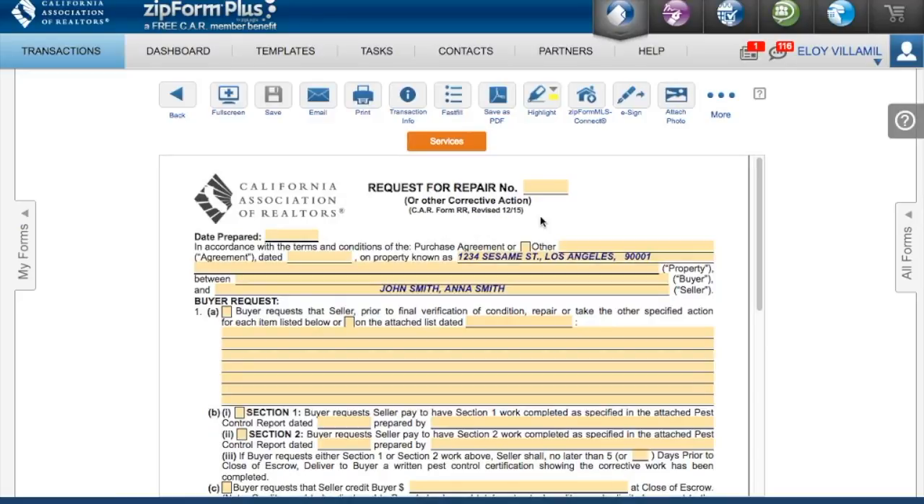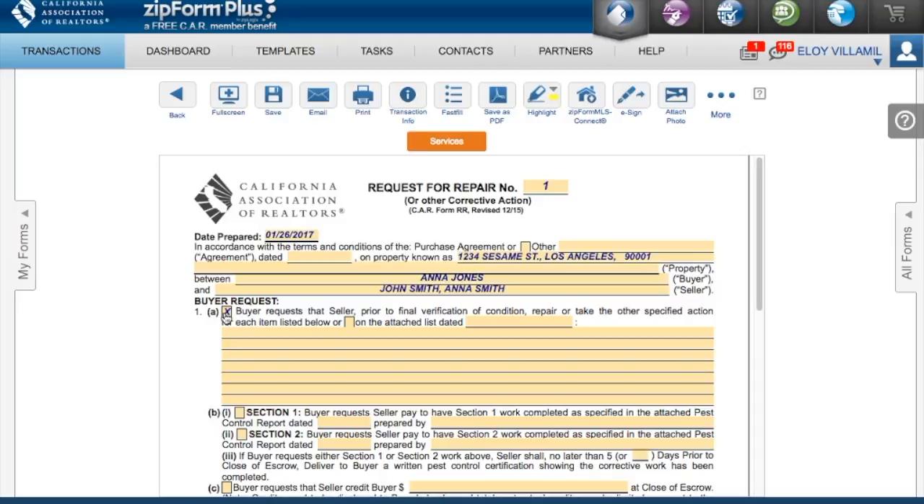Step number 1 would be to number the form for the request for repairs with either a number or a letter. Enter the date the form is prepared. The property address, the buyer and seller's name might already be autofilled if you have already created a file for these clients. Step number 2, buyer's request.